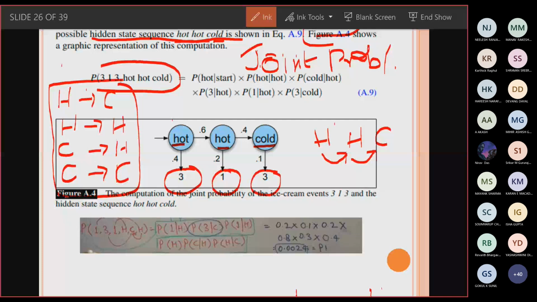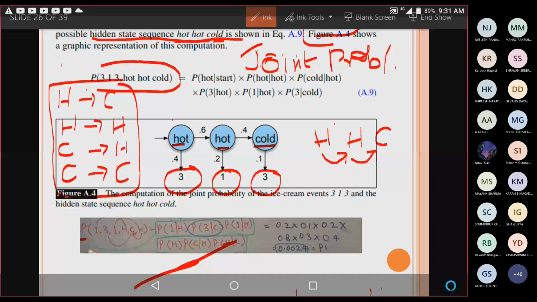For finding that, it is very simple. What you have to do here is find the probability of 1, 3, 1, given HCH, that is hot, cold and hot.